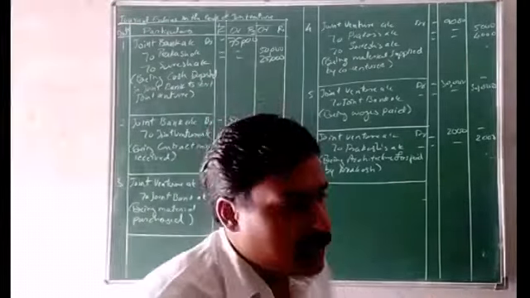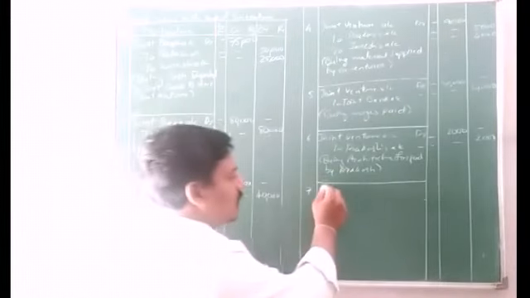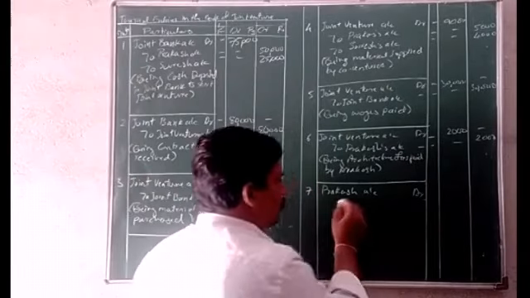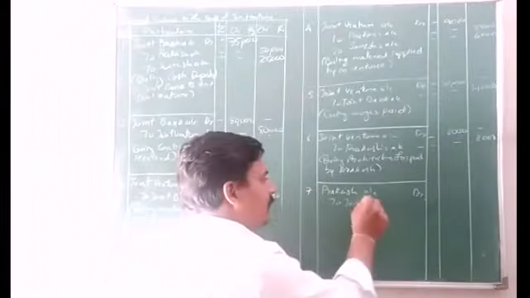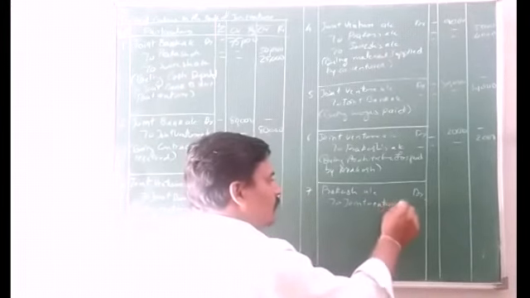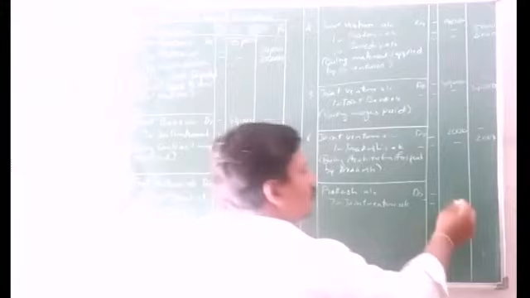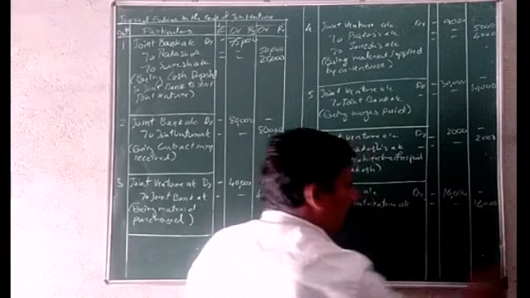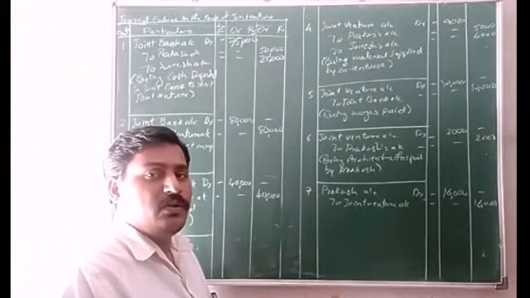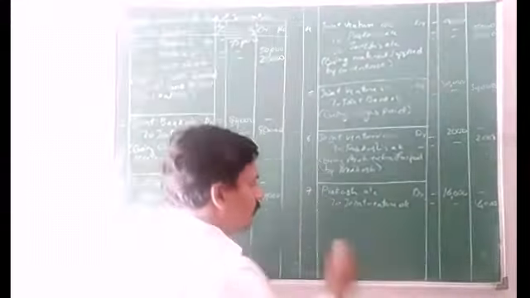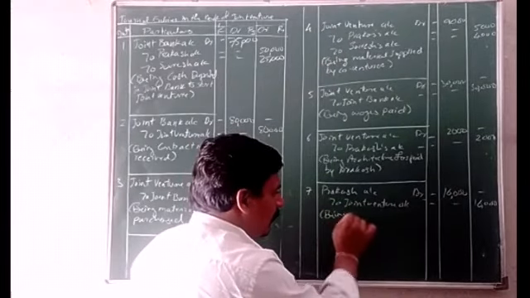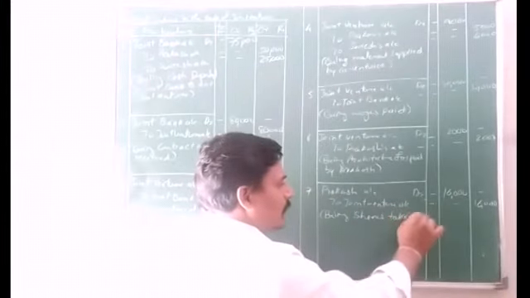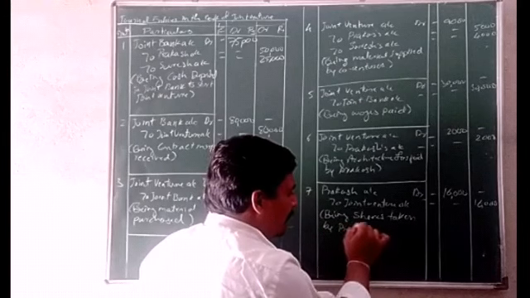So Prakash account debit, as Prakash is the receiver, Prakash account debit to joint venture account. Joint venture account total 16,000. So that shares taken by him for agreed value 16,000. Narration: being shares taken by Prakash.